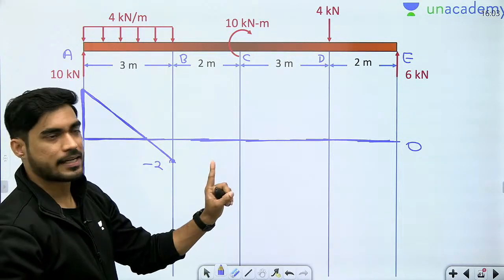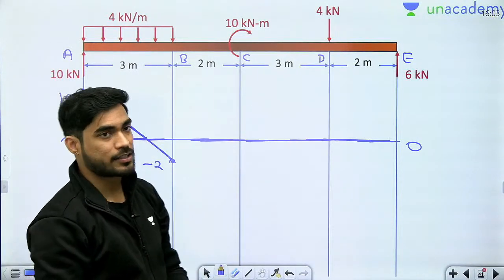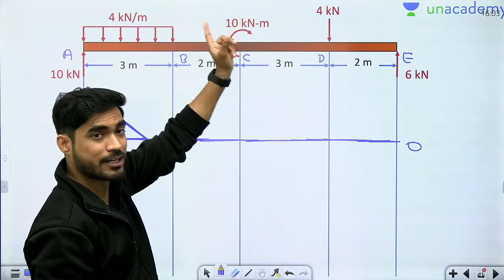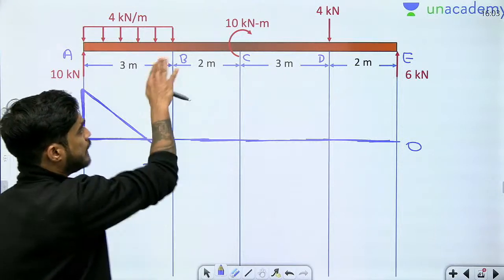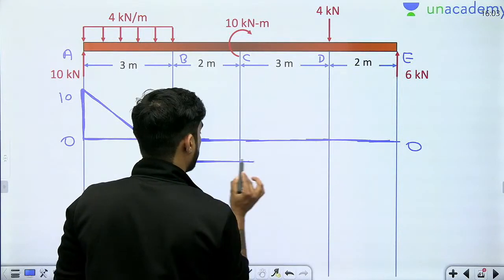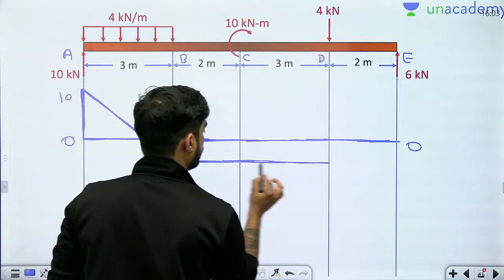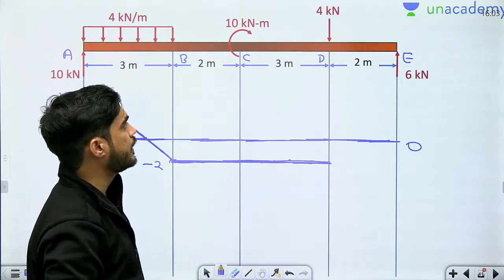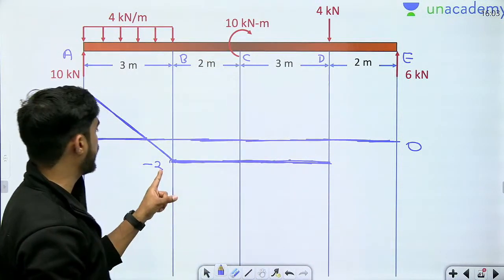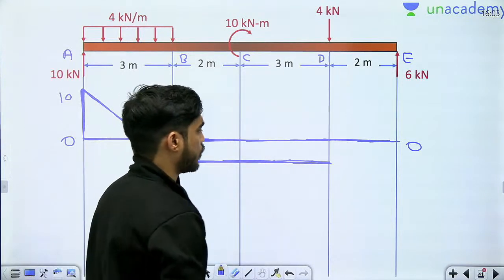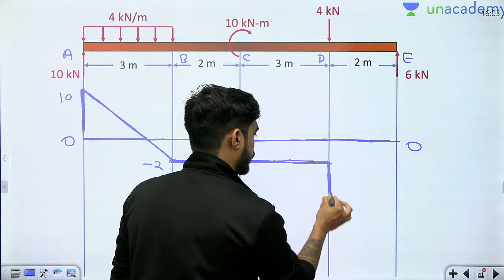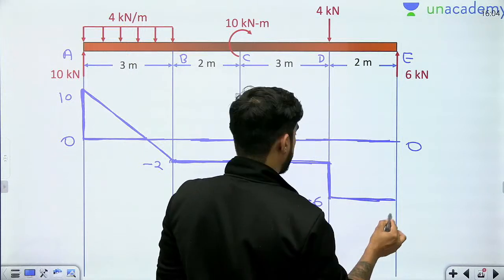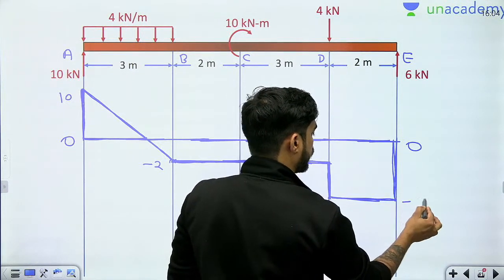Then from B to C there is no load. From C to D also there is no load. This is a couple, which will not be counted in the shear force diagram. It will be counted in the bending moment diagram. So from B to D there is no load, so it will go horizontal, like this. Then at point D there is a downward load. How much? 4. So minus 2 minus 4, minus 6. Then from here to here constant, and then a sudden change up to 0.